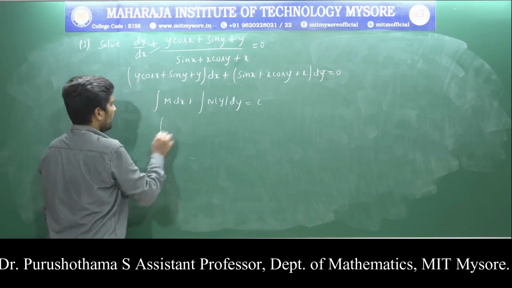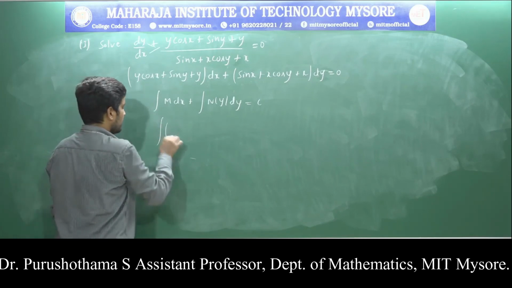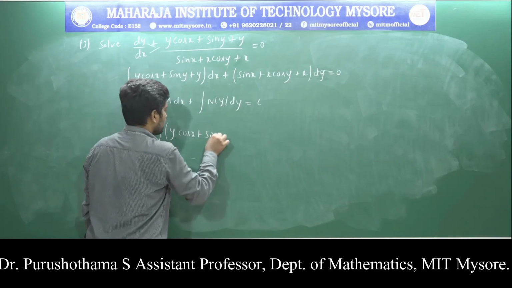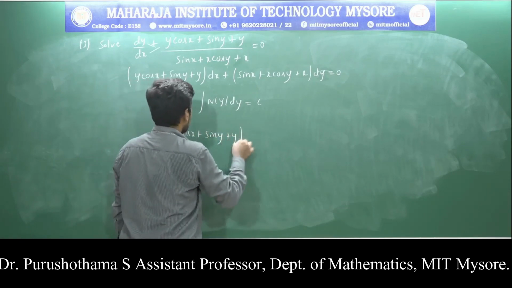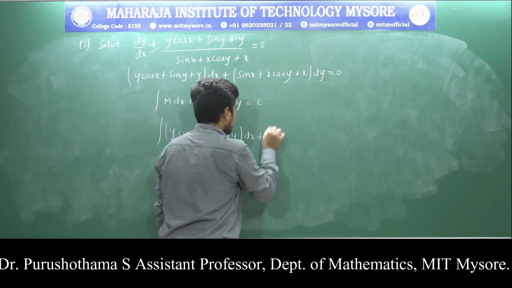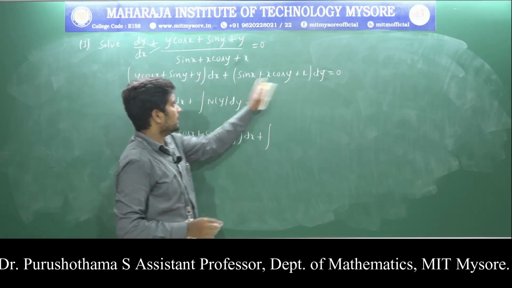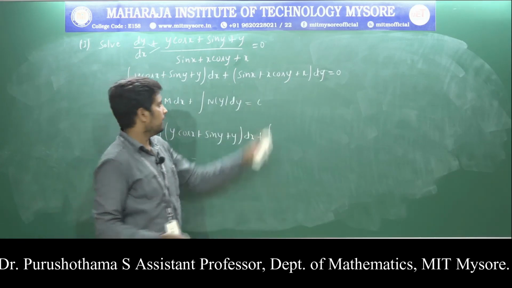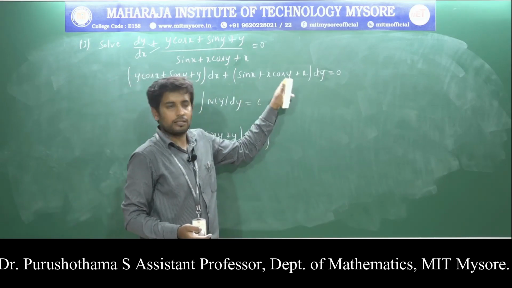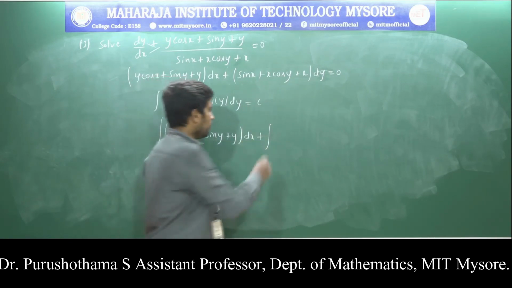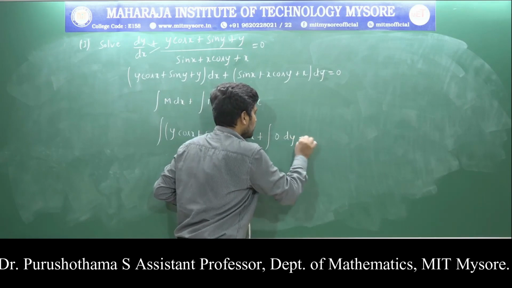Next, we already know that m is equal to y cos x plus sin y plus y with respect to x, plus n of y. Just identify this n. N of y means the term in n without x. Here n contains x in all the terms, therefore n of y is equal to 0.